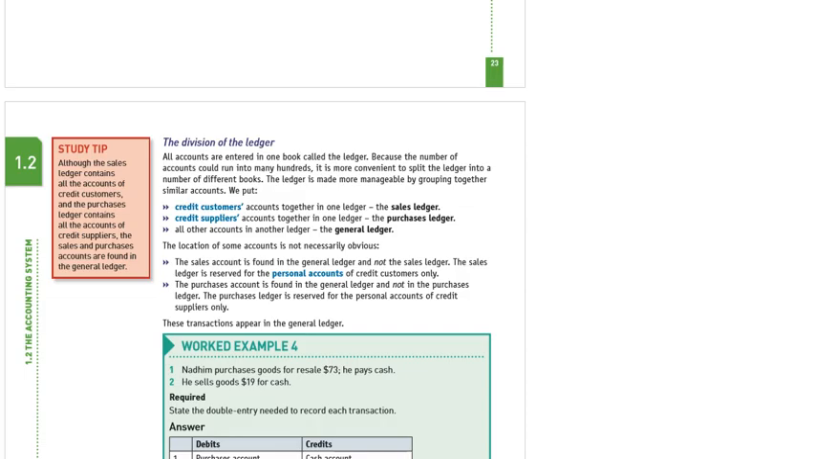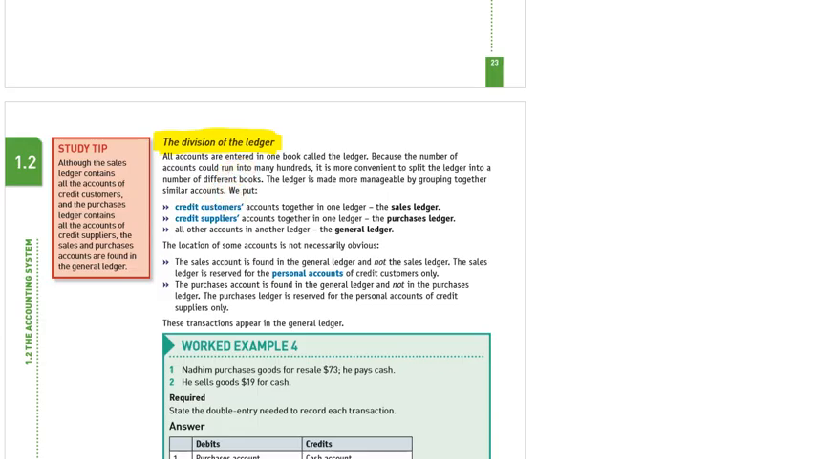Now we move to the next concept, that is the division of ledger. What is meant by division of ledger? Instead of making hundreds of ledgers, because we will sell to different customers and purchase goods from different suppliers, hundreds of suppliers that can change throughout the year, throughout the accounting period, instead of making a lot of ledgers, we divide the ledger into sub ledgers.